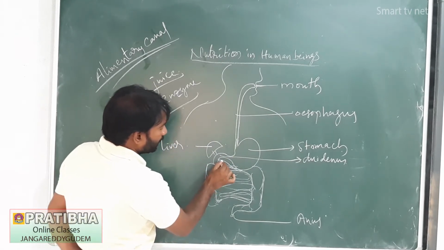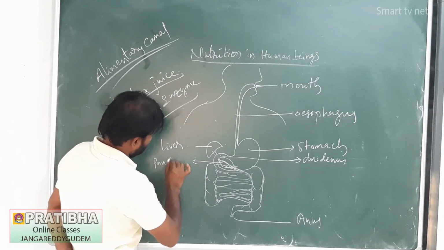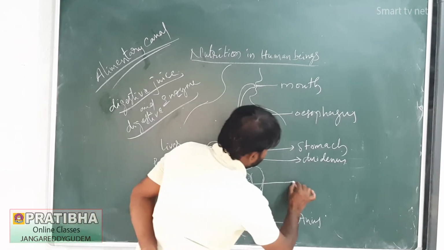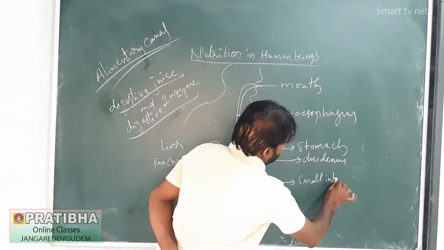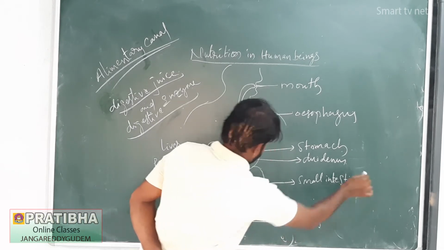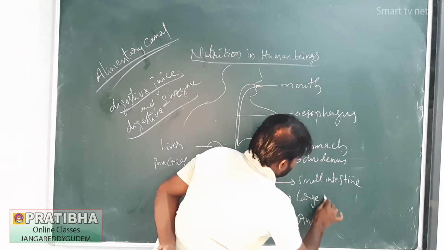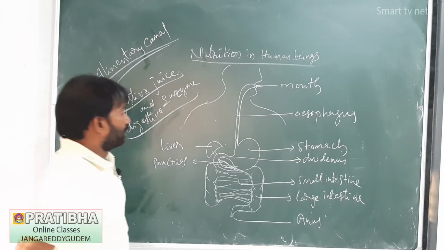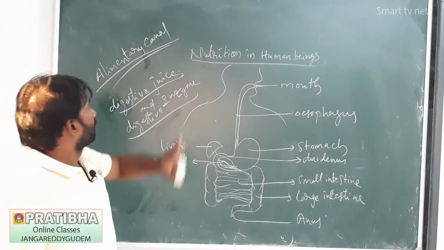Next, this leaf-like structure is called the pancreas, and this is called the small intestine, and this is called the large intestine. These are the parts present in the human alimentary canal.